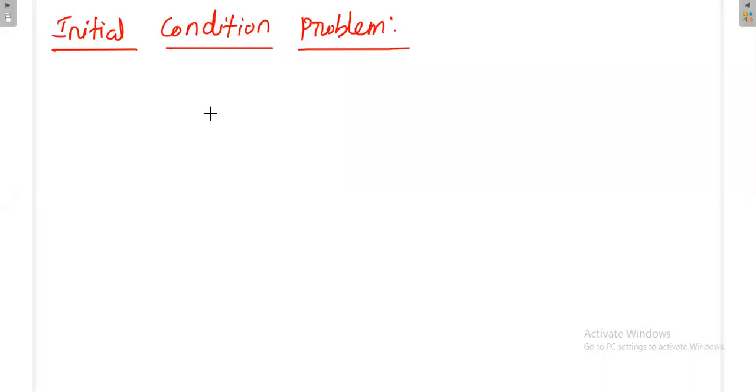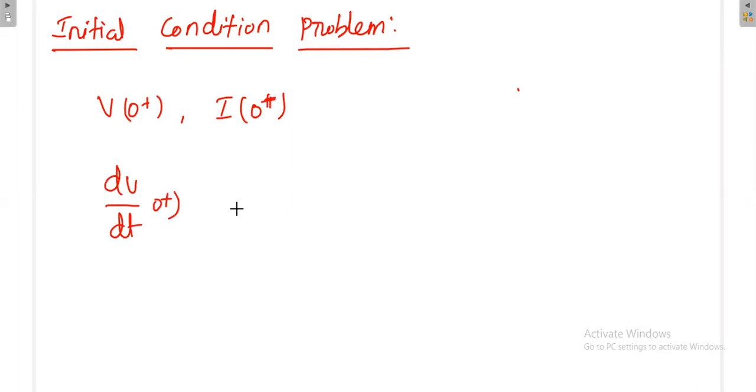Sometimes they may ask what is the voltage in any of the elements, or what is the current in any of the branches. Or otherwise, what is the voltage variation with respect to time, dv by dt? Or they may ask what is the current variation with respect to time? Anyway, the first case is very simple: voltage or current at t is equal to 0.